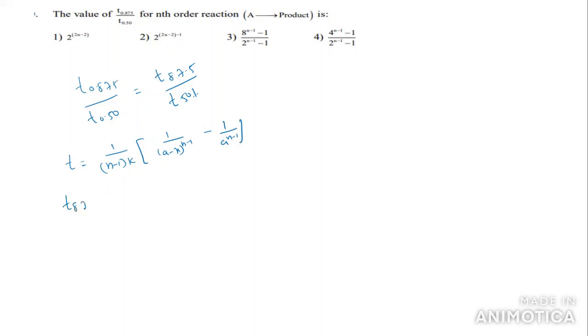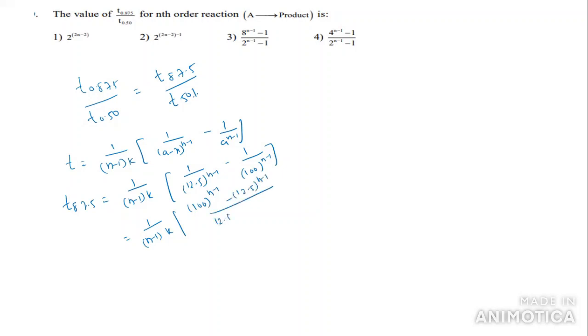We want to find out T87.5. That is equal to 1 by (n minus 1) K into 1 by, initially a value 100, 100 minus 87.5 gives 12.5, whole power n minus 1, minus 1 by 100 whole power n minus 1. So this becomes (n minus 1) K into 100 whole power n minus 1 minus 12.5 whole power n minus 1, by 12.5 whole power n minus 1 into 100 whole power n minus 1.